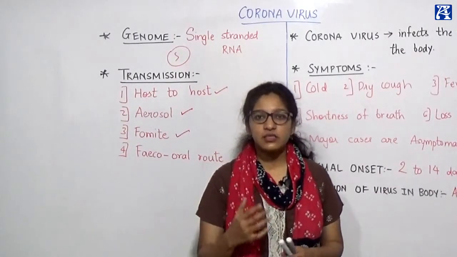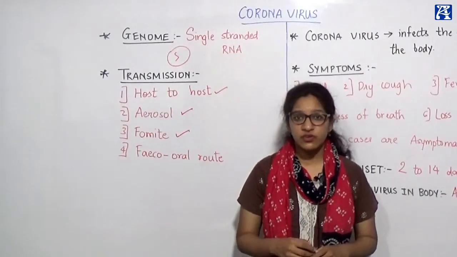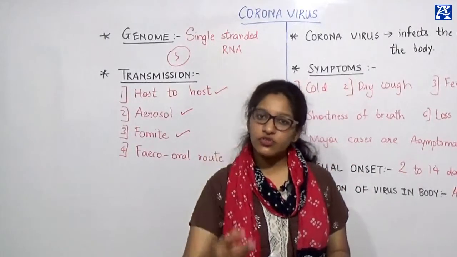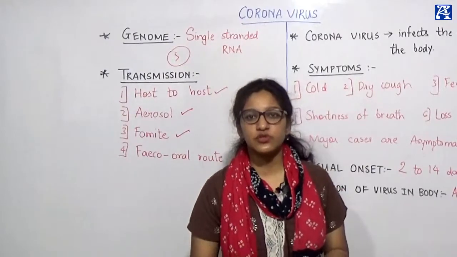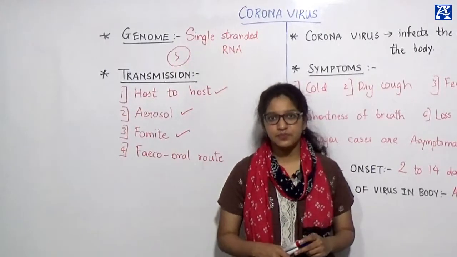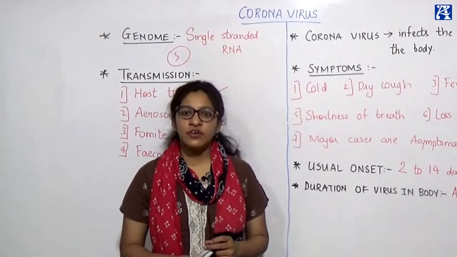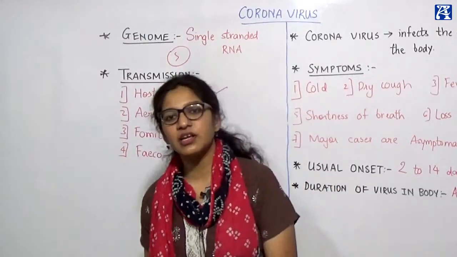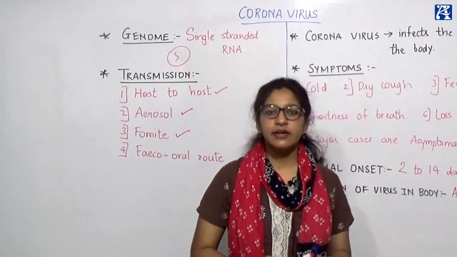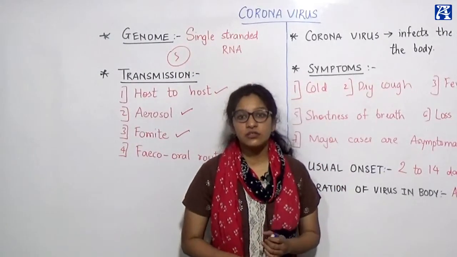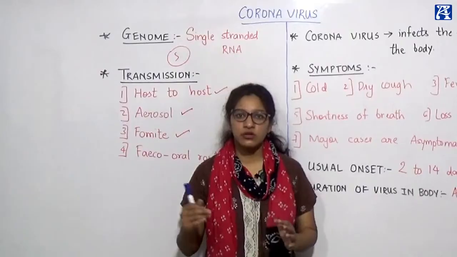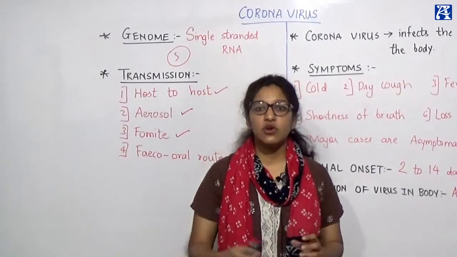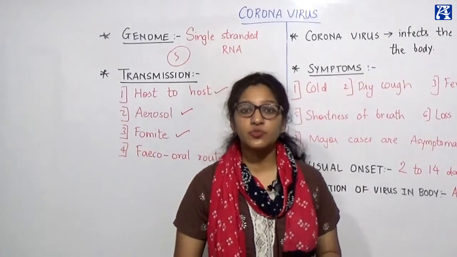So if a person is suffering from coronavirus, the virus used to be transmitted through their excreta, through the fecal matter, the feces. And we all know that eventually this water is purified by various steps and utilized as usable water, right? So this virus used to gain entry into the usable water supply, and that is how it used to cause reinfections and infections in a large population, right?